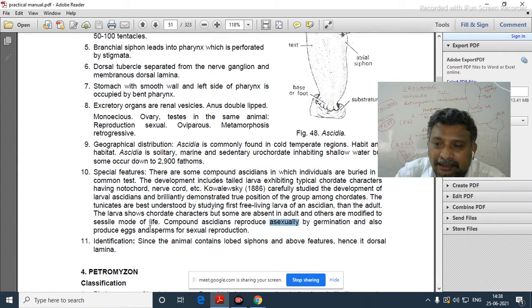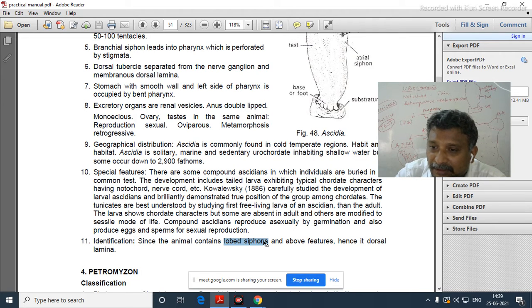Identification. How many siphons are there? The presence of siphons is also one of the important identification characters. The animal contains lobed siphons. 8-lobed siphons are there in the branchial aperture and 6-lobed ones in the atrial siphon, a presence of 2 siphons. Are you listening? Yes, sir.